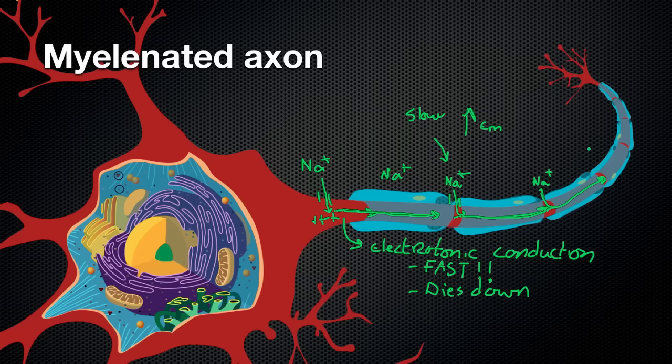So Nicodube, to answer your question, the reason why it makes it faster is because electrotonic conduction is fast. Voltage-gated sodium channels opening is slower.